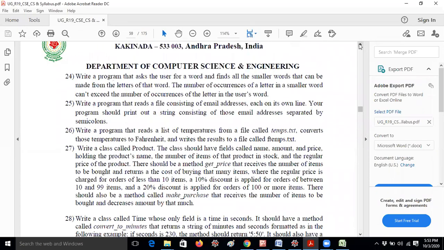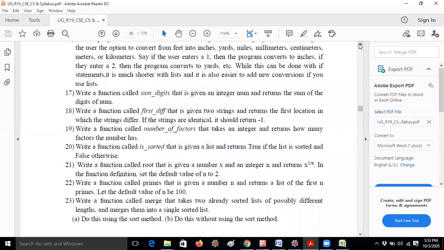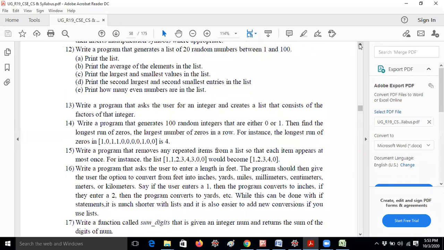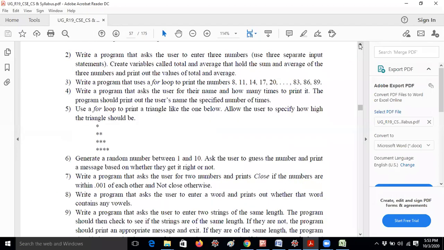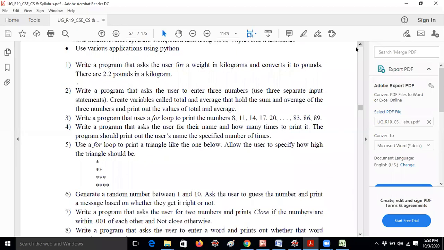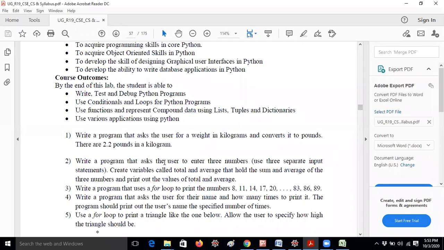I think many of the students already know that our college always follows CodeTantra for lab programs. So I will also explain in that way only. The first Python programming lab question is, write a program that asks the user.